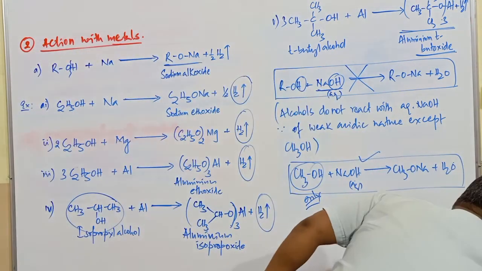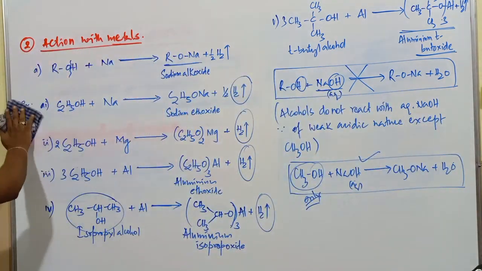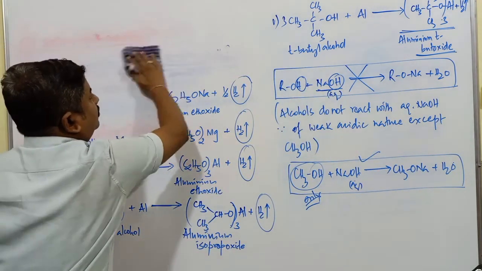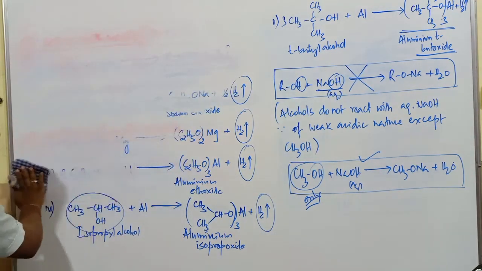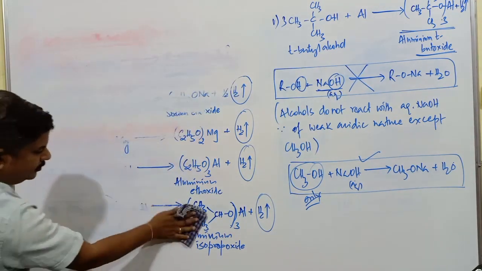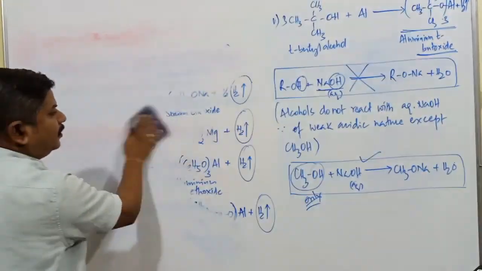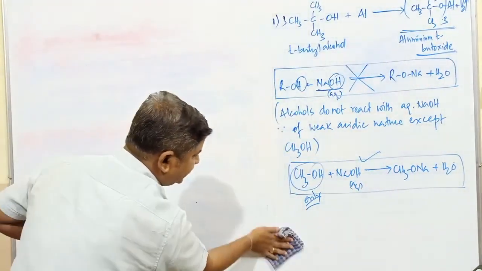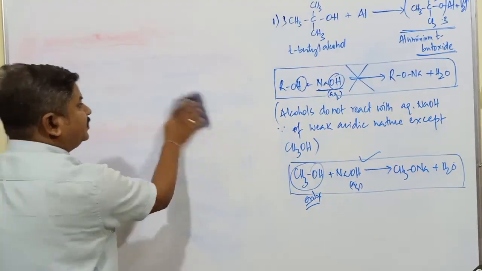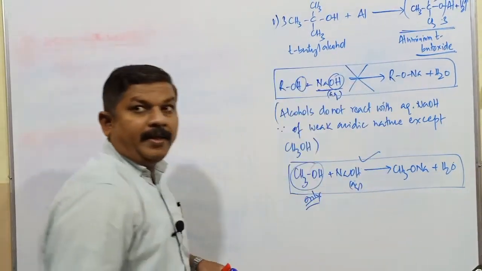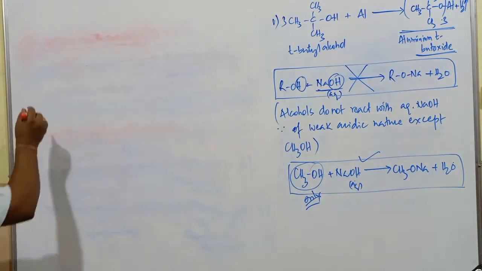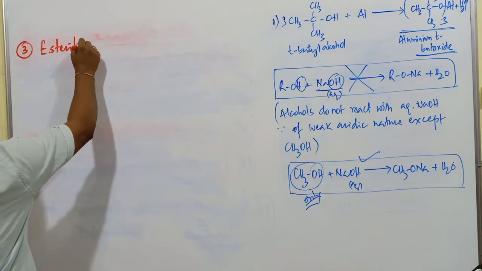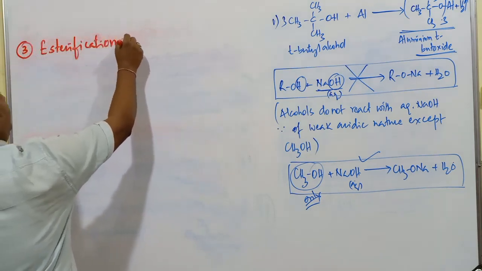Okay. After this reaction, that is action with metals, next one important reaction we have to consider. Under this set of reactions itself, that is reactions due to cleavage of oxygen hydrogen bond. Okay. Next, third one. It is esterification reaction. Very, very important reaction. Esterification reaction.